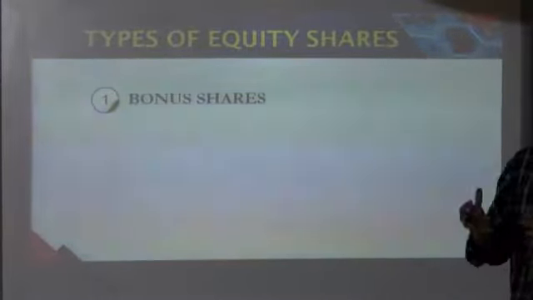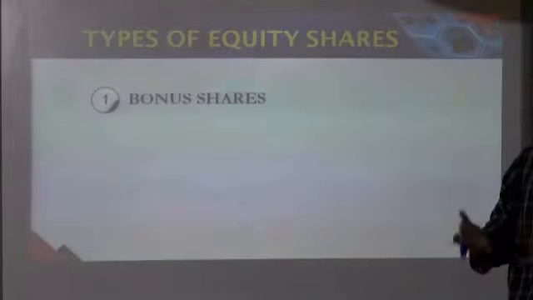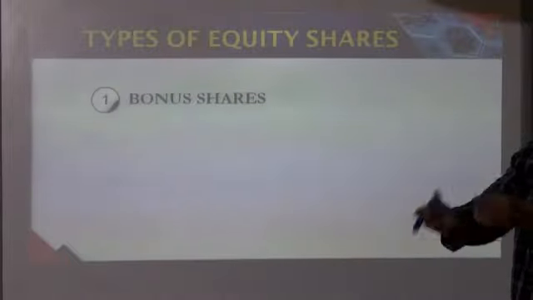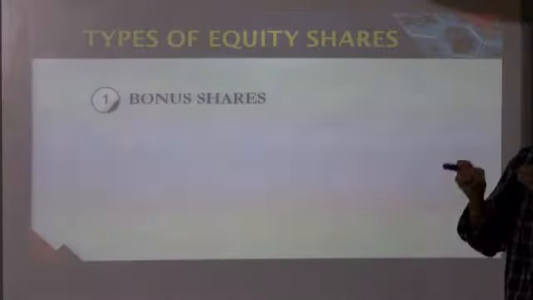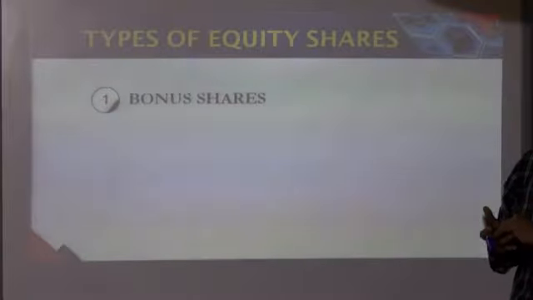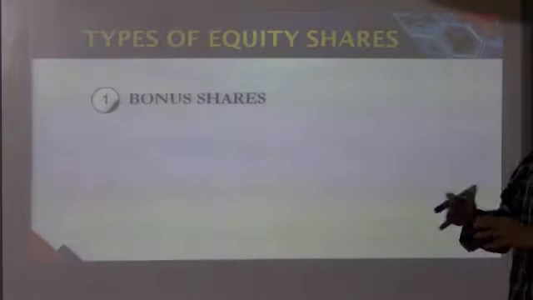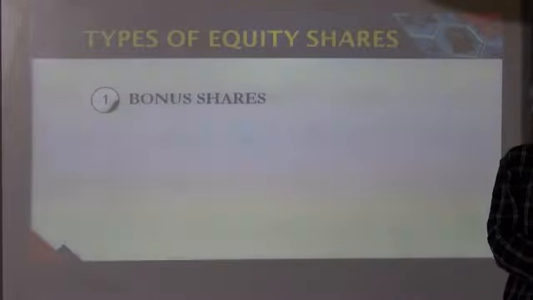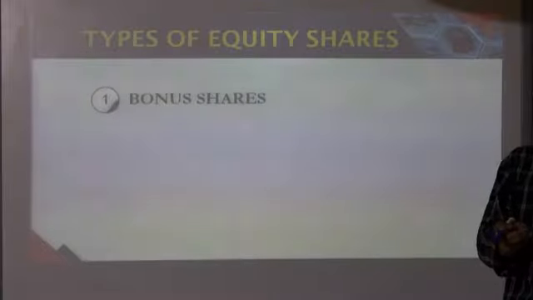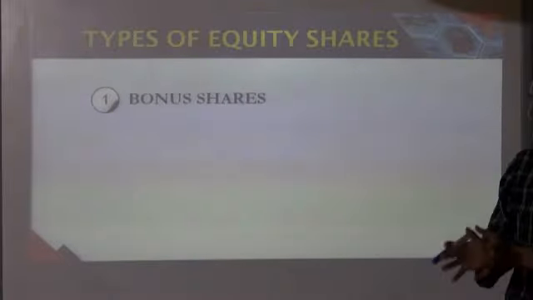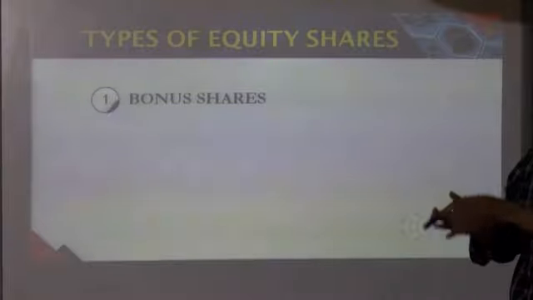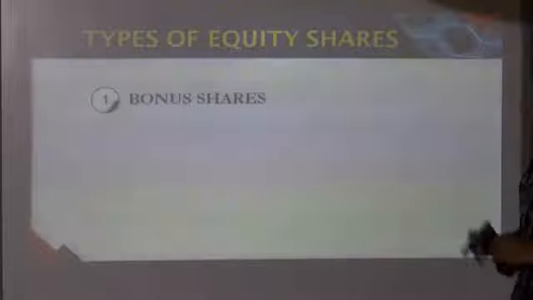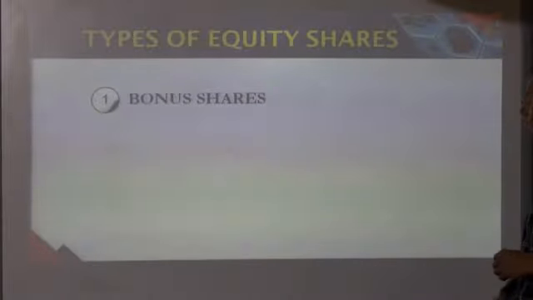Therefore, bonus shares are shares which are offered by the company free of cost to the existing shareholders, for which they don't have to pay. It is a way to capitalize the reserves and accumulated profits. If the company wants to convert its reserves and accumulated profits, the surplus, it can give additional shares to the existing shareholders free of cost. That is termed as bonus shares.